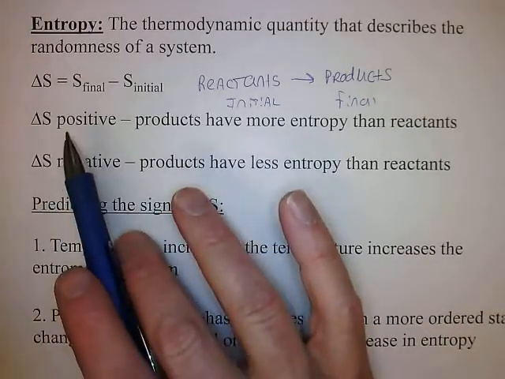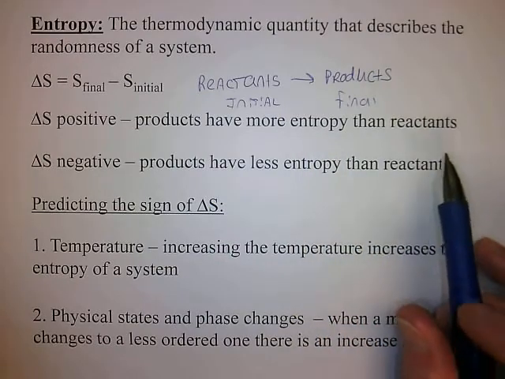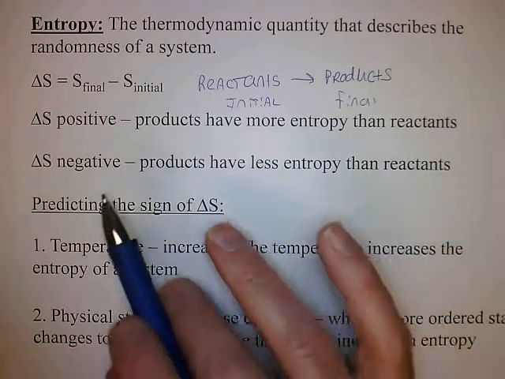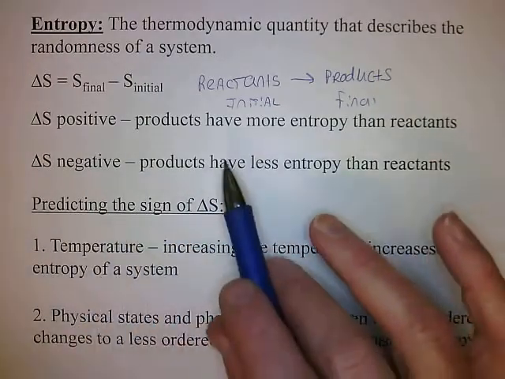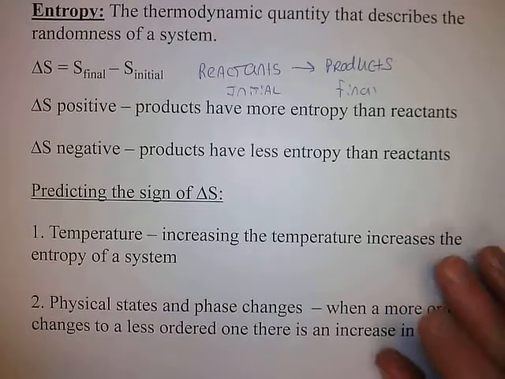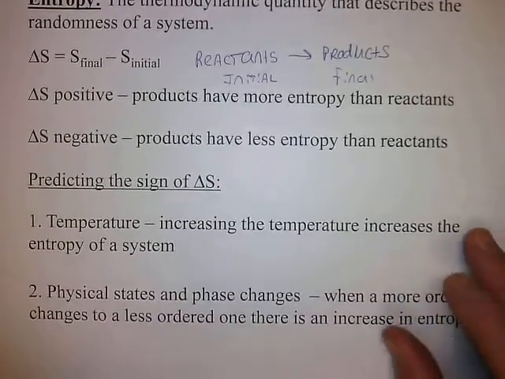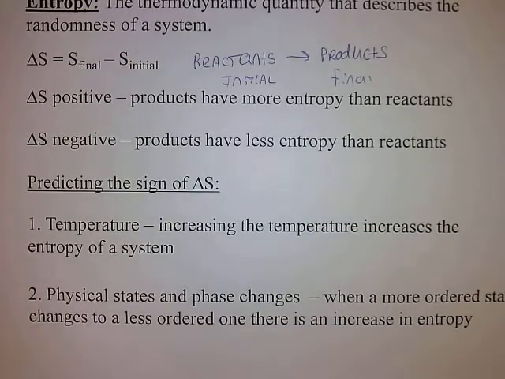So if delta S is positive, the products have more entropy than the reactants. And if delta S is negative, the products have less entropy than the reactants. So qualitatively, by looking at a reaction, we can predict the sign of the entropy change. Is it going to higher entropy or lower entropy?